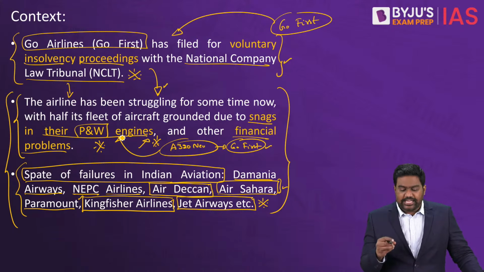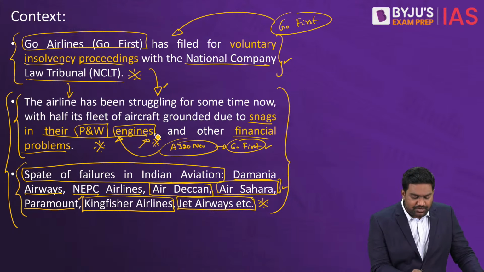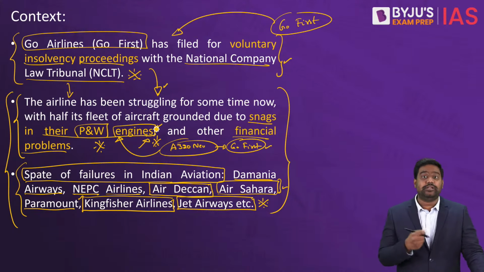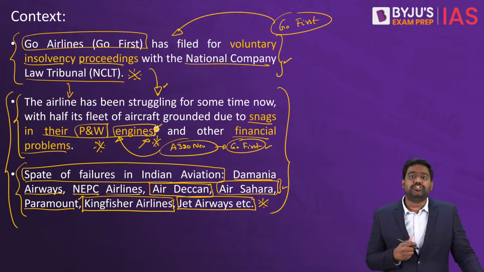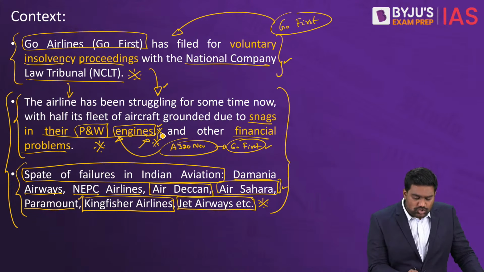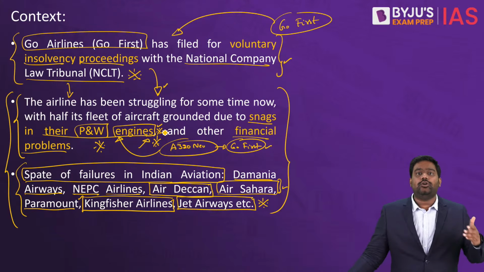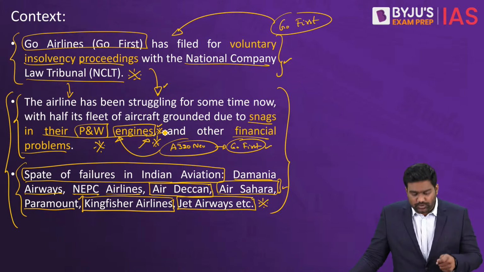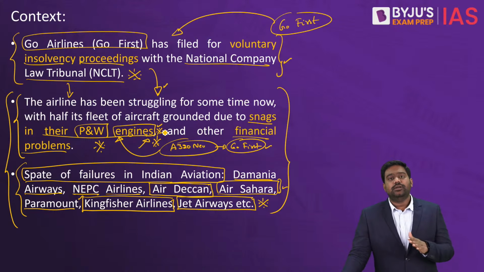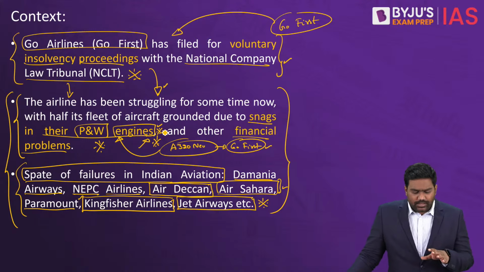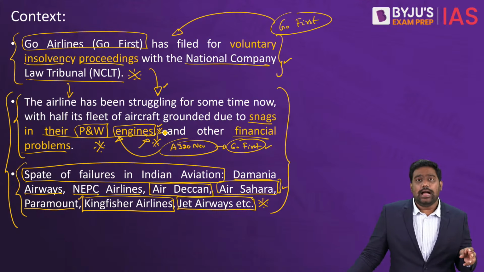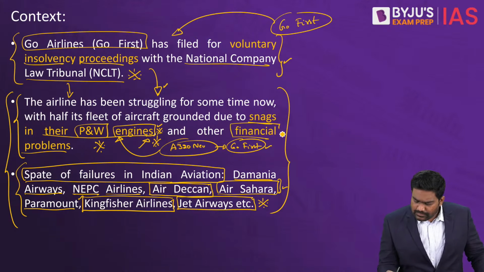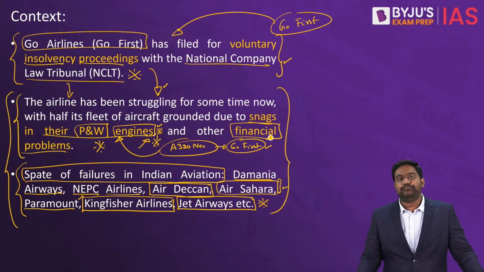And according to the allegations made by Go First, the engine manufacturer P&W or Pratt & Whitney, which is a major global engine manufacturer, was not meeting its service and contractual obligations, and it was not repairing the engines and supplying new engines as promised. But P&W has dismissed these allegations. So either way, it is very clear that Go First was dealing with operational problems and there were clear financial problems as well.